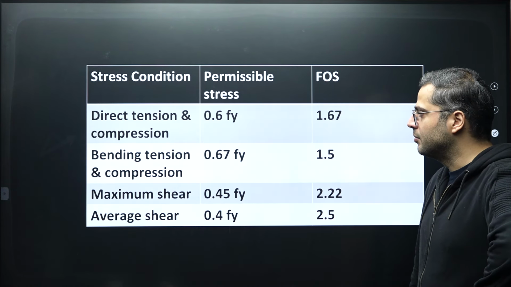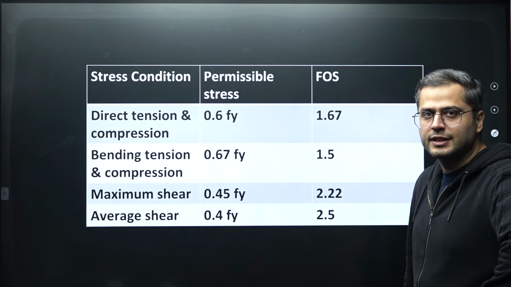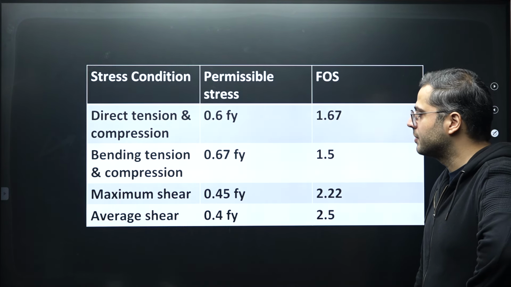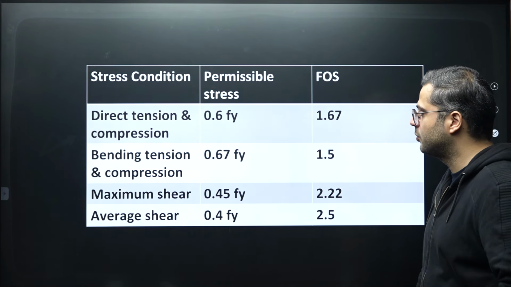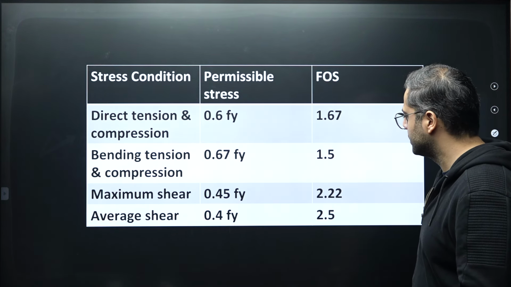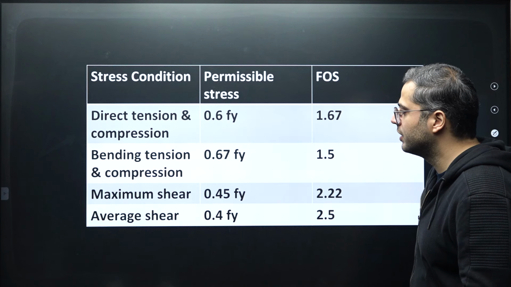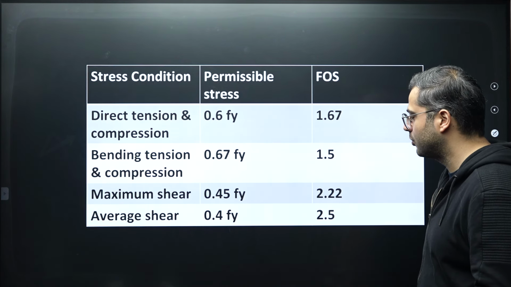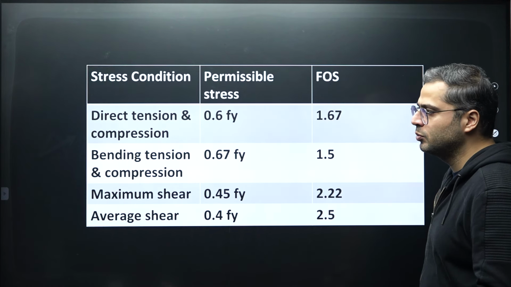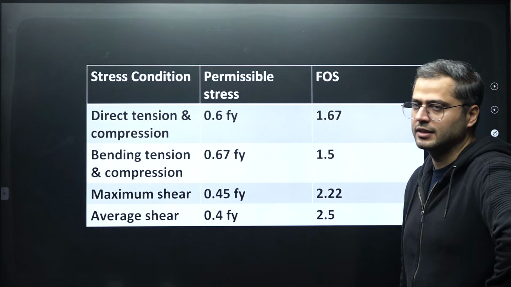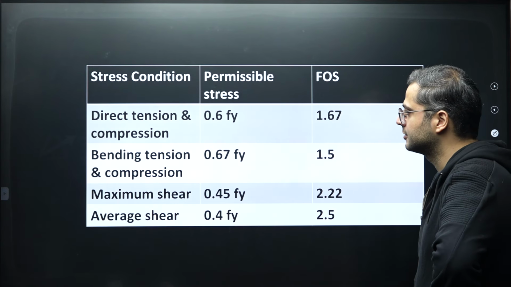When bending tension and compression are there, permissible stress is 0.67 times Fy, factor of safety will be 1.5. And when we talk about maximum shear, here 0.45 times Fy is your permissible stress and factor of safety is 2.22, and average shear, which we consider as 0.4 times Fy, has 2.5 as a factor of safety. So you can remember this particular table for your basic questions which are asked in this.